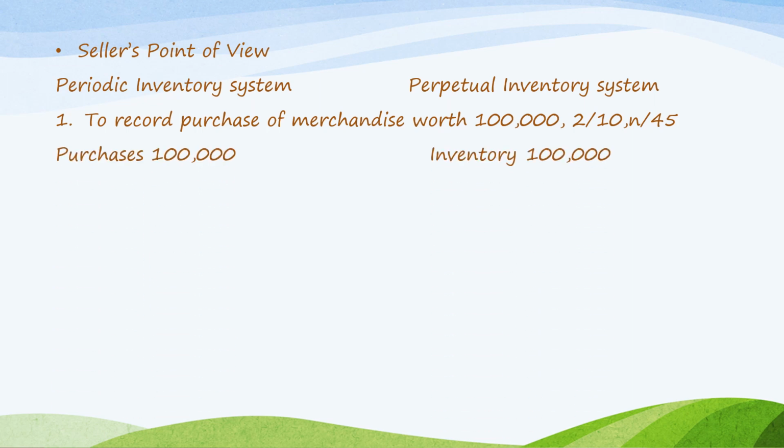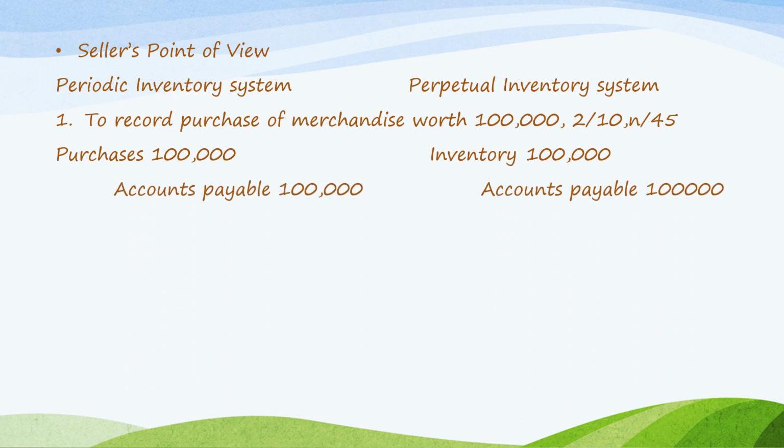So, debit purchases, 100,000. Inventory, 100,000 for perpetual inventory system. Then, credit accounts payable. So, please take note, the periodic inventory system makes use of the account title purchases. Whereas, under the perpetual inventory system, every time there is a purchase, the account title debited is inventory. To record payment of freight.